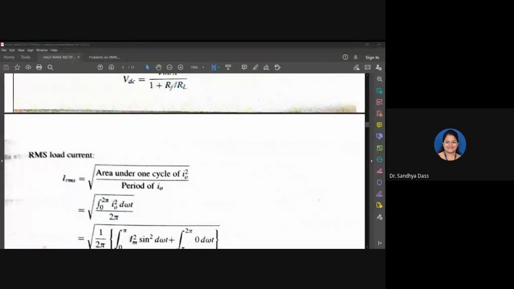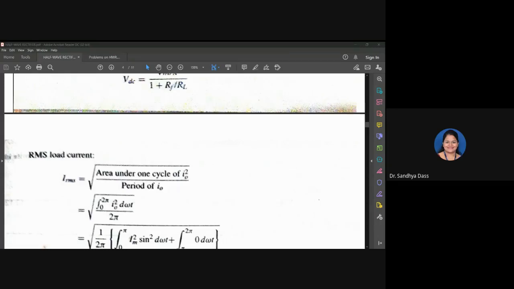RMS load current. I believe that you know what is RMS. It is defined, for a continuously varying function, as the integral of squares of the instantaneous values during a particular cycle.